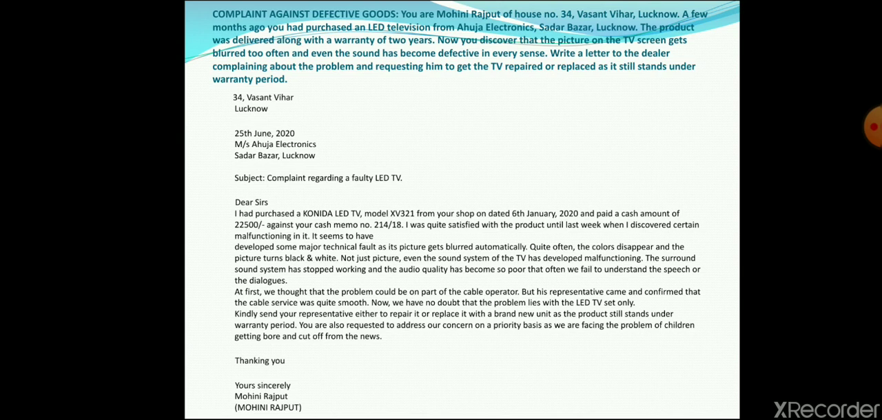So kindly do it on priority basis. It means don't make any delays in the repair or replacement, like whatever has to be done on your part, right? Then thanking you, yours sincerely, name and then signatures, right? I hope that's also clear to you.